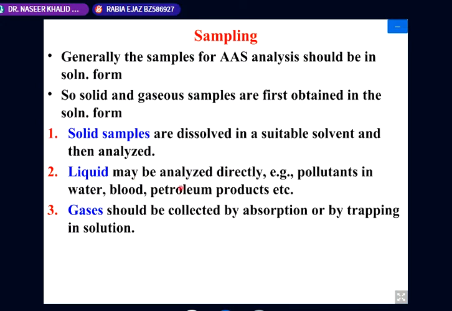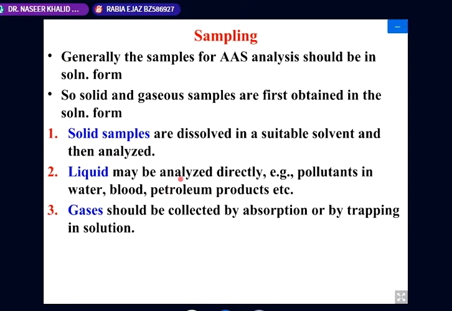Again, if it is in liquid form, it can be used directly. Such as pollution in water, we can measure by direct injection of the water into the flame or into the graphite atomizer. Blood is a liquid sample, and similarly petroleum products could be used as such.